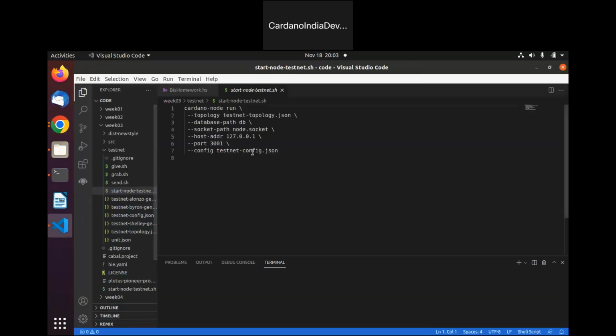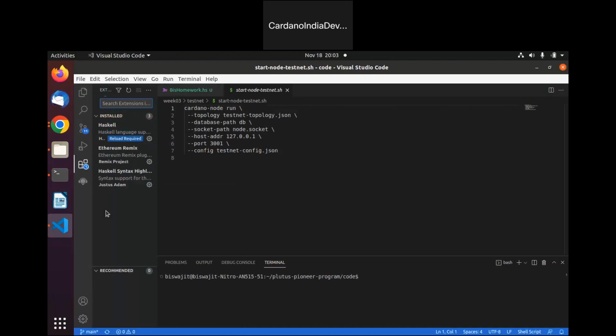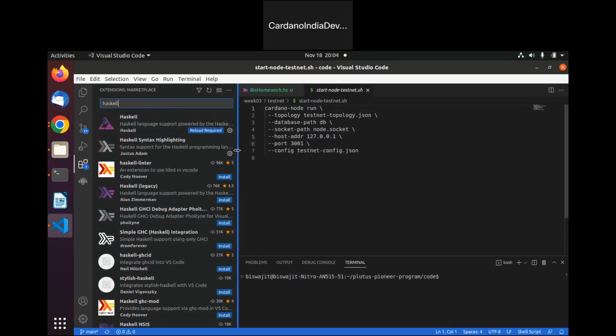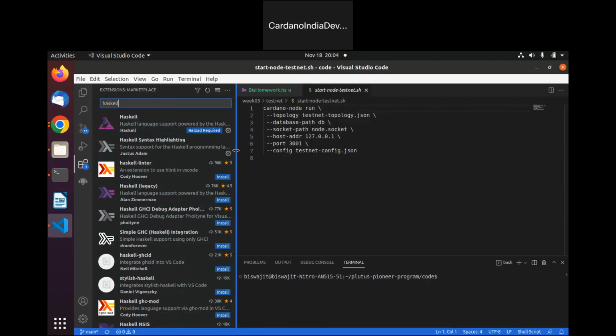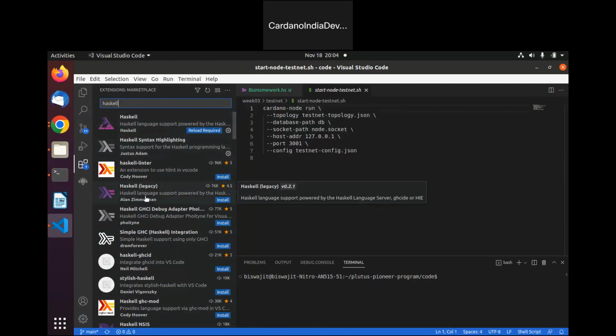Once you open VS Code, then go to settings, extensions. Here in our extension, we can search for Haskell. So here we have first one is Haskell, then Haskell Legacy.